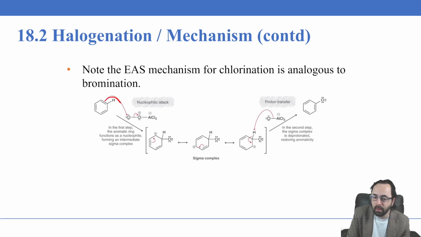And again, it gives its electrons here to create a bond to this chlorine. We get a chlorine bonded, and then for the other carbon, we have nothing bonded to it, so it's got 3 bonds and 1 lone pair. It's a carbocation.